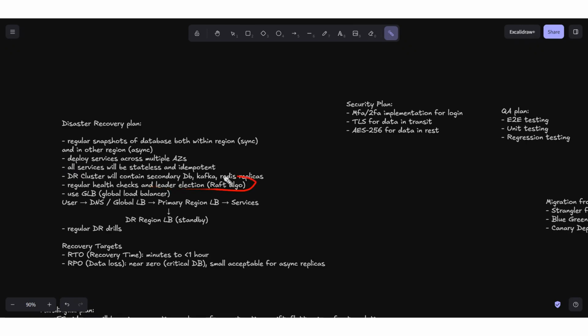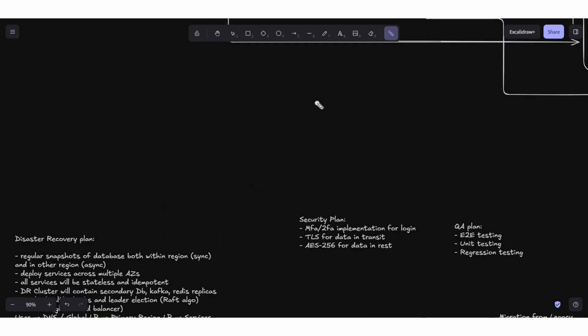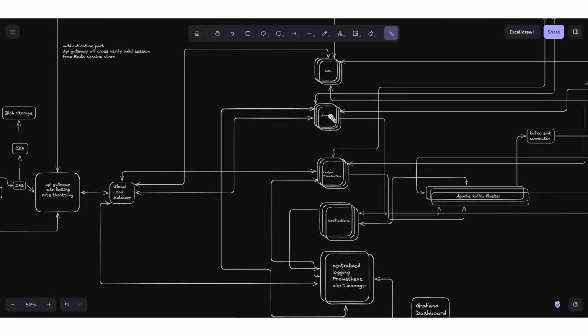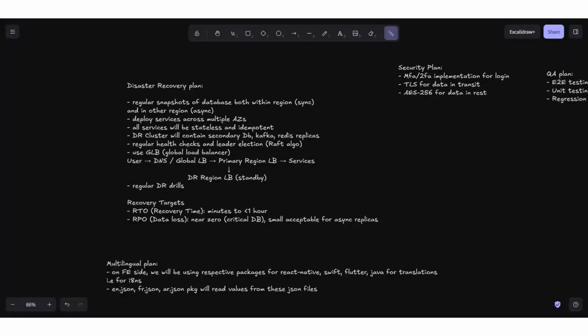And then there is leader election. This is a very important algorithm, called the Raft algorithm. In this algorithm, among the multiple nodes for each backend microservice, one node will be the main one, the leader, and all of the other nodes will be followers. Based on this algorithm, we decide how to properly navigate the traffic to the leader. There are other algorithms like Raft on the market also, but the Raft algorithm is the most famous, and that's what we will be using here.